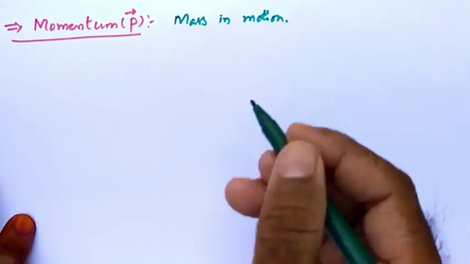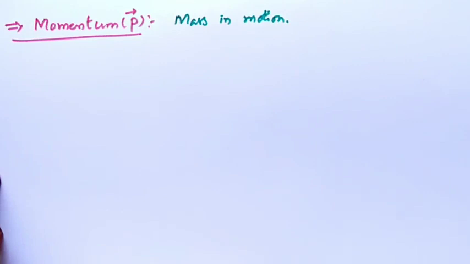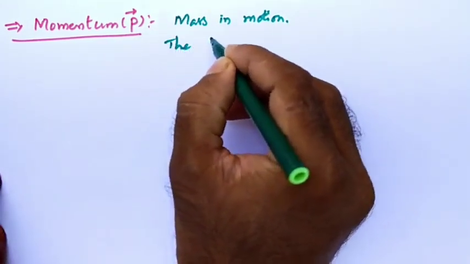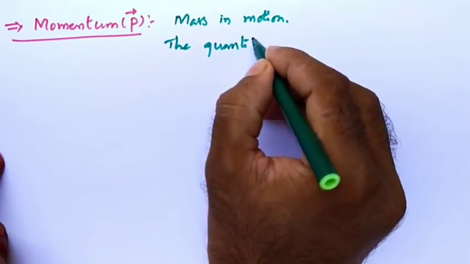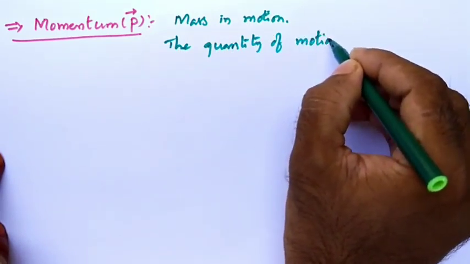So how to define this? The definition of momentum is the quantity of motion contained by a body.